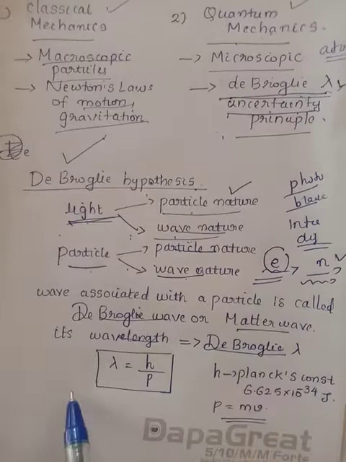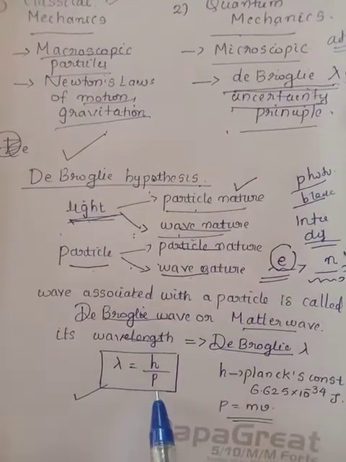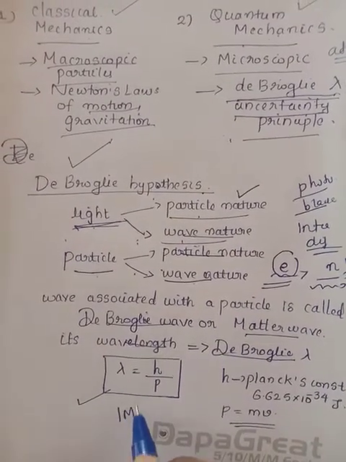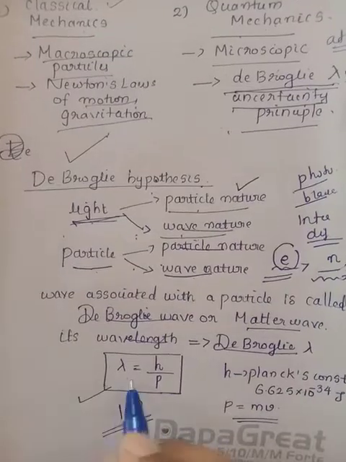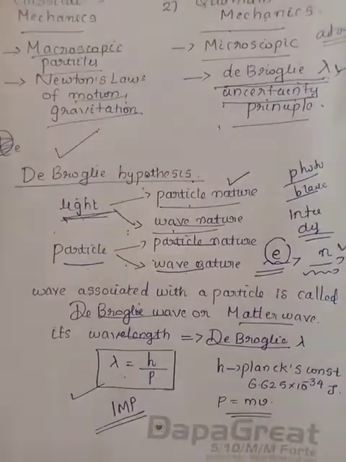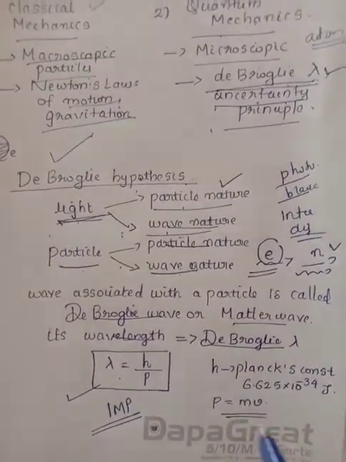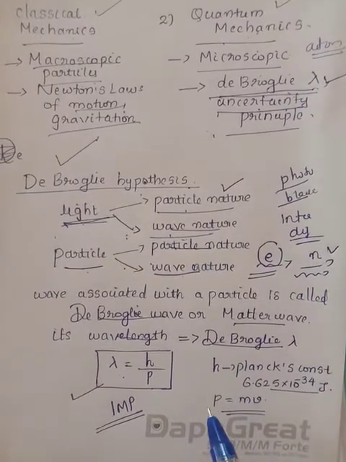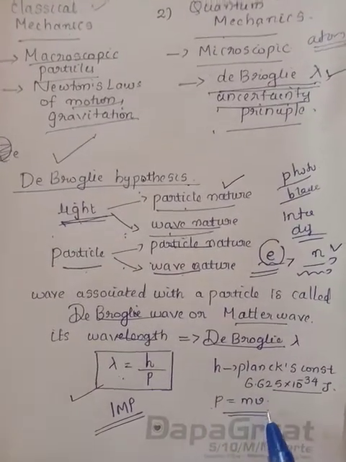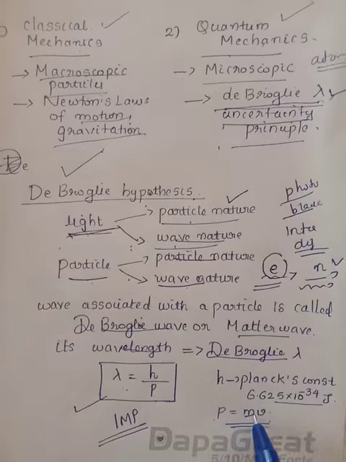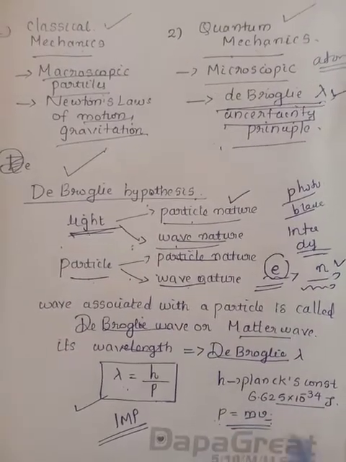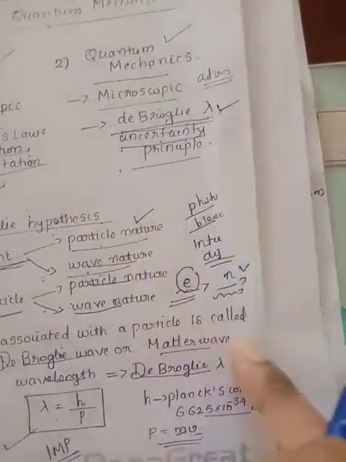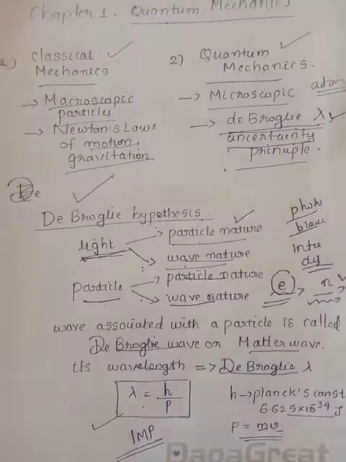So wavelength is given by lambda is equal to h by p. It's very important. Equation for de Broglie wavelength, lambda is equal to h by p, where h is Planck's constant, value is given, and p is the momentum of the particle, m is the mass and v is the velocity. So p is equal to mass into velocity. So this concept is known as de Broglie hypothesis.